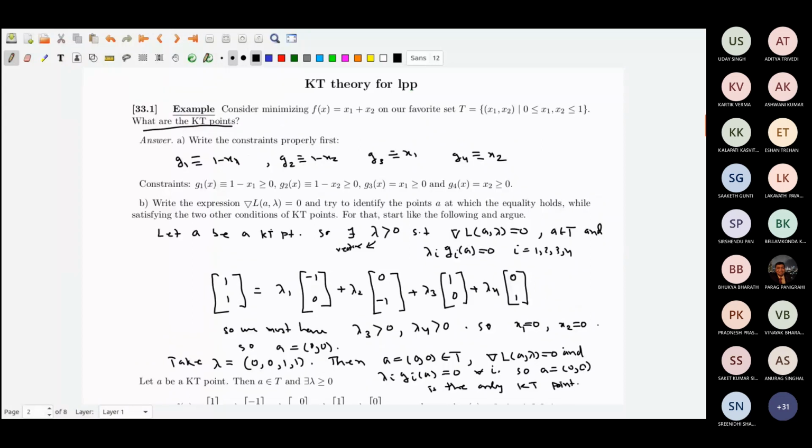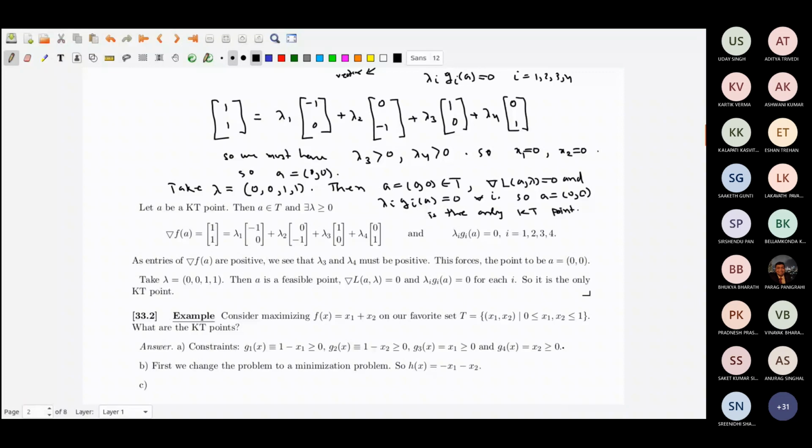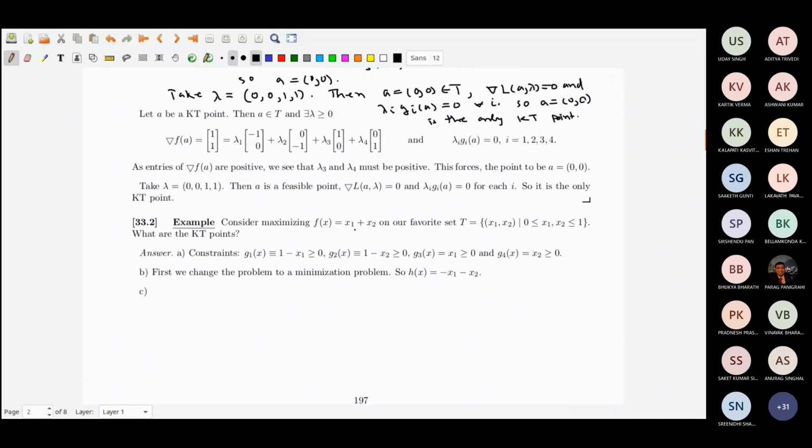On the same set, consider something else. Now I want to maximize. In the previous problem, you wanted to minimize x1 plus x2 over this unit square. So x1 plus x2 will definitely be minimized at (0, 0). But our solution gave us only one KT point, and it was the minimum.